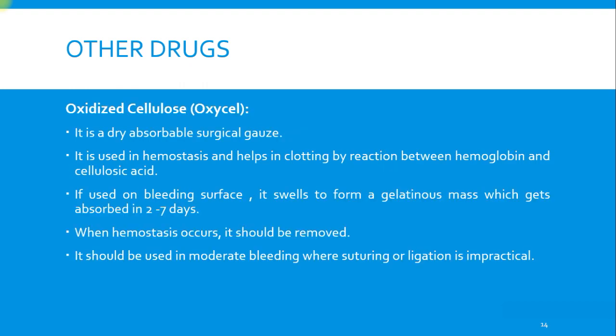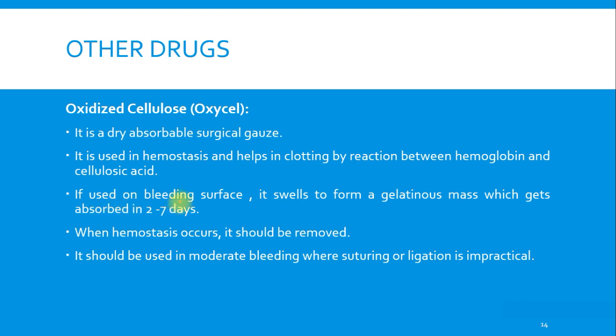Okay. So next we have oxidized cellulose, that is Oxycell. It is a dry absorbable surgical gauze. It is used in hemostasis and helps in clotting by reaction between hemoglobin and cellulosic acid.